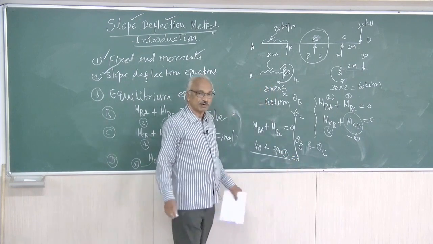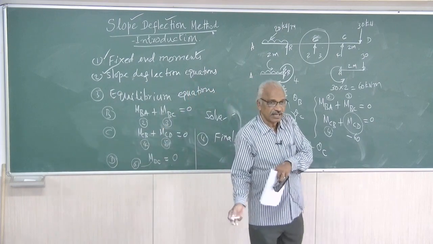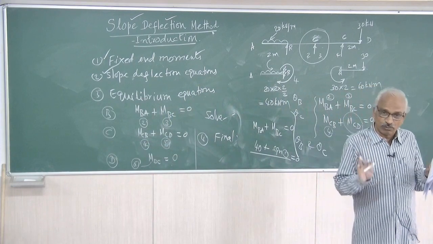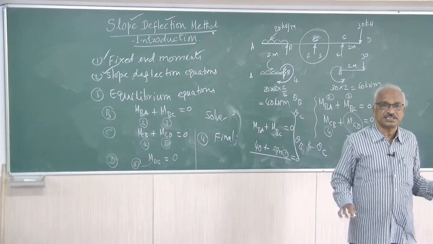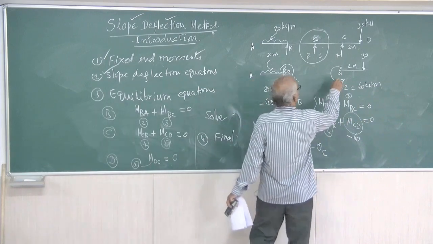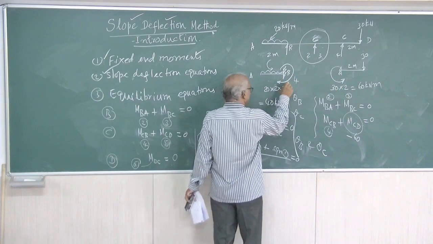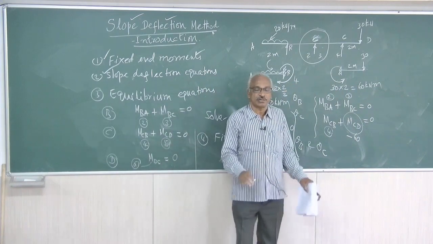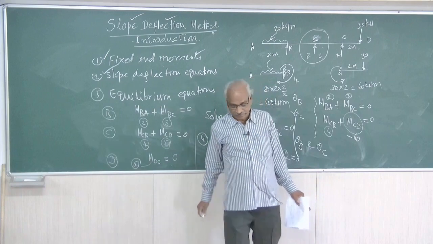So when the overhang is given on the left hand side or right hand side, you treat that as a cantilever, find out the moment, and that moment cannot be changed. If it is on the right hand side, the moment will be anti-clockwise. If it is on the left hand side, the moment will be clockwise. That you have to use here and solve the problem. So that is about how to deal with overhanging beams.